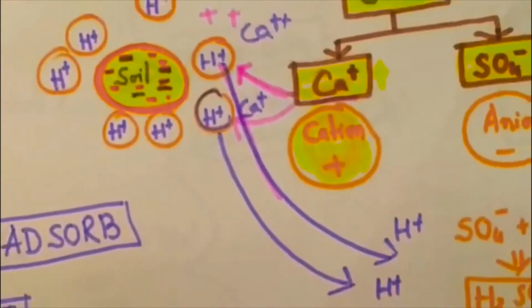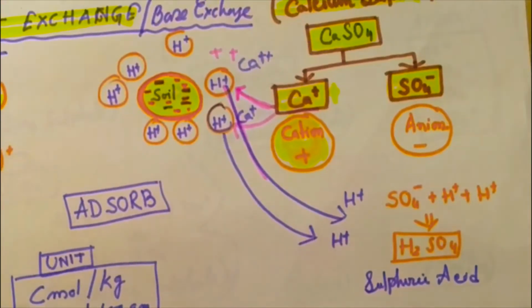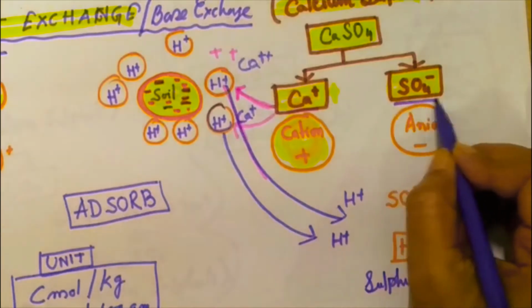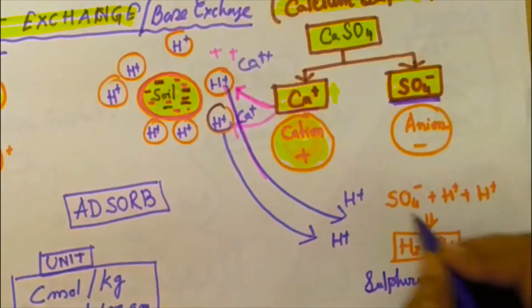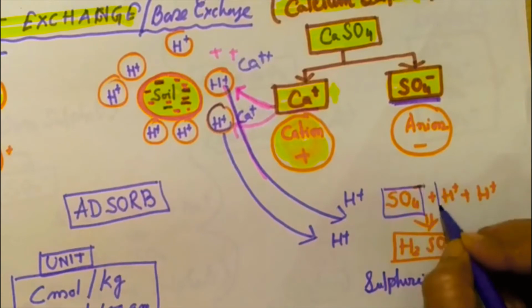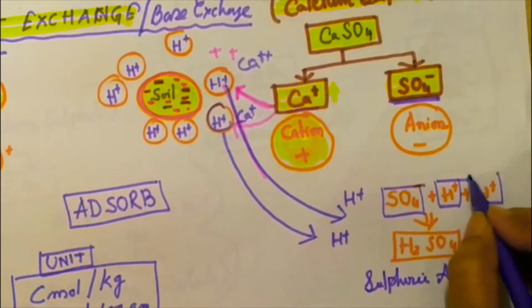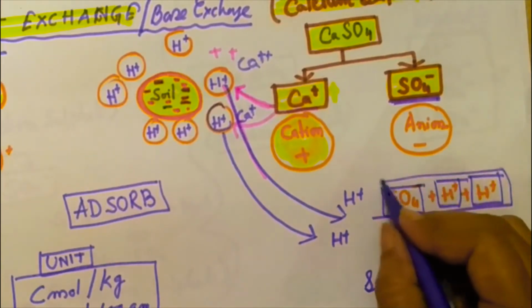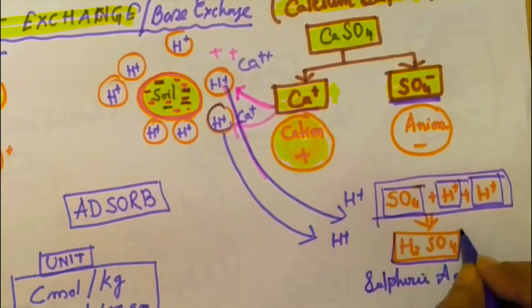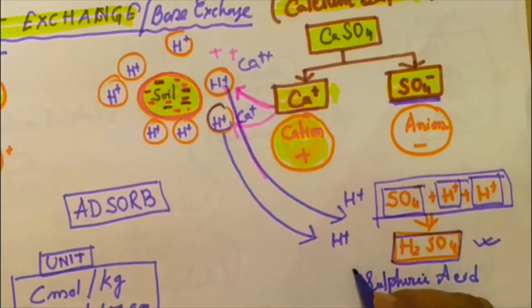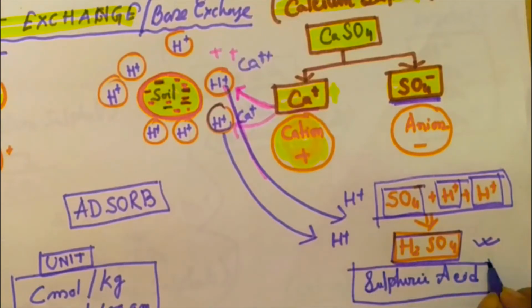This released hydrogen will come and join with the SO4 negative charge ion, H plus ions with SO4, and that will constitute H2SO4. That is another part, not included in the cation exchange method, and it creates sulfuric acid.